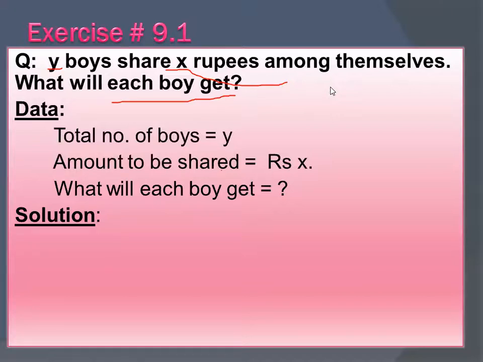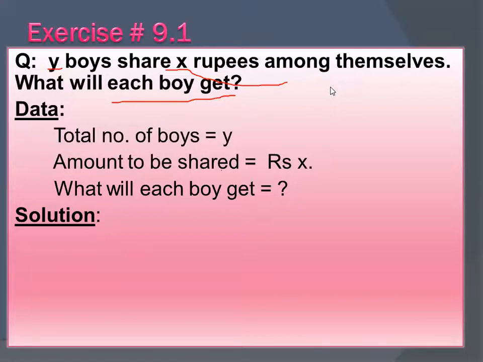Adika, no, your answer is not right. Here you have three things: y boys and x rupees. Amount that has to be shared. Zain's answer is right.